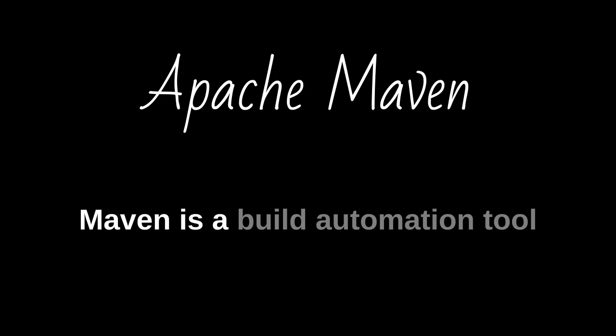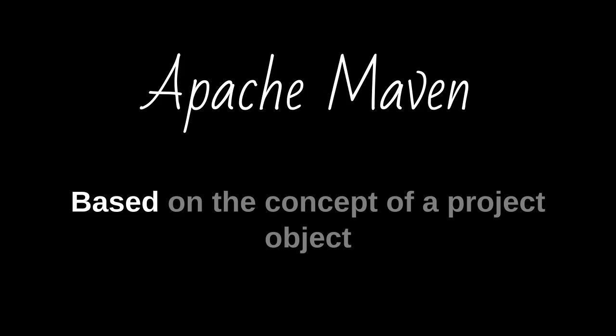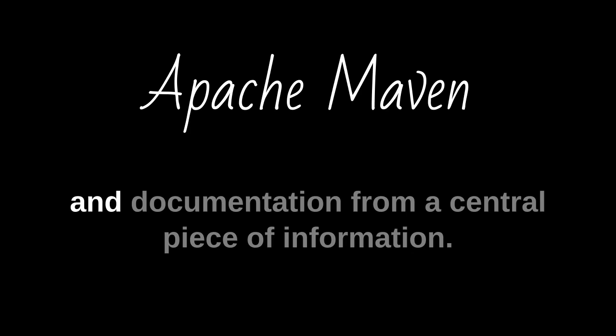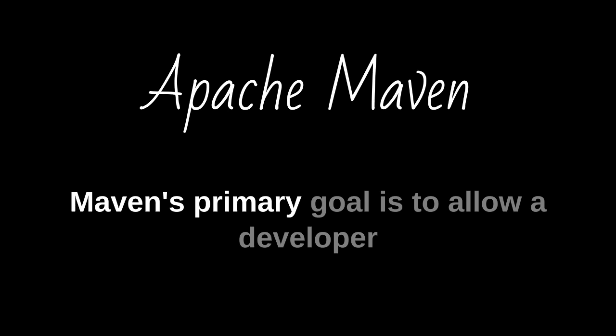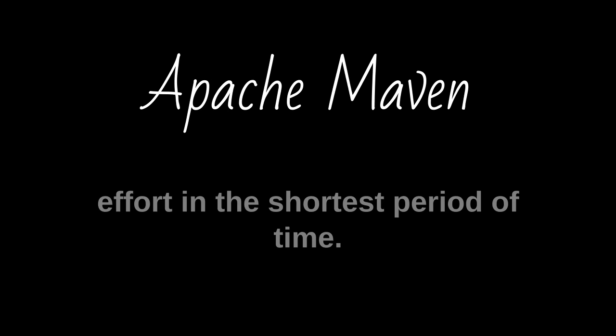Apache Maven is a build automation tool used primarily for Java projects. Based on the concept of a project object model, POM, Maven can manage a project's build, reporting, and documentation from a central piece of information. Maven's primary goal is to allow a developer to comprehend the complete state of a development effort in the shortest